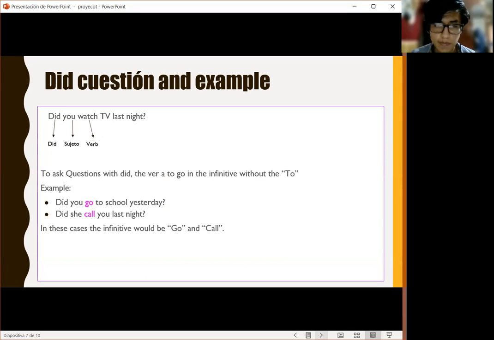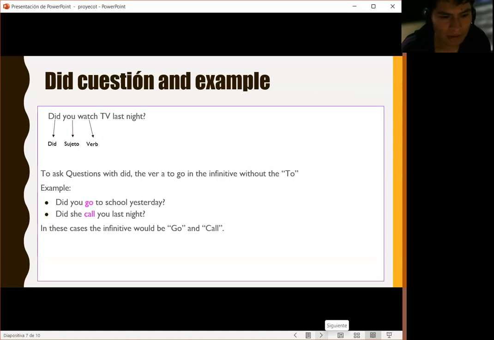Okay, did question example. Did you watch TV last night? Emphasis: did, you the subject, watch the verb. To ask a question with did, the verb goes in the infinitive without the to. Example, did you go to school yesterday? Did she call you last night? In this case, the verbs are in the infinitive, go and call. Next, please.